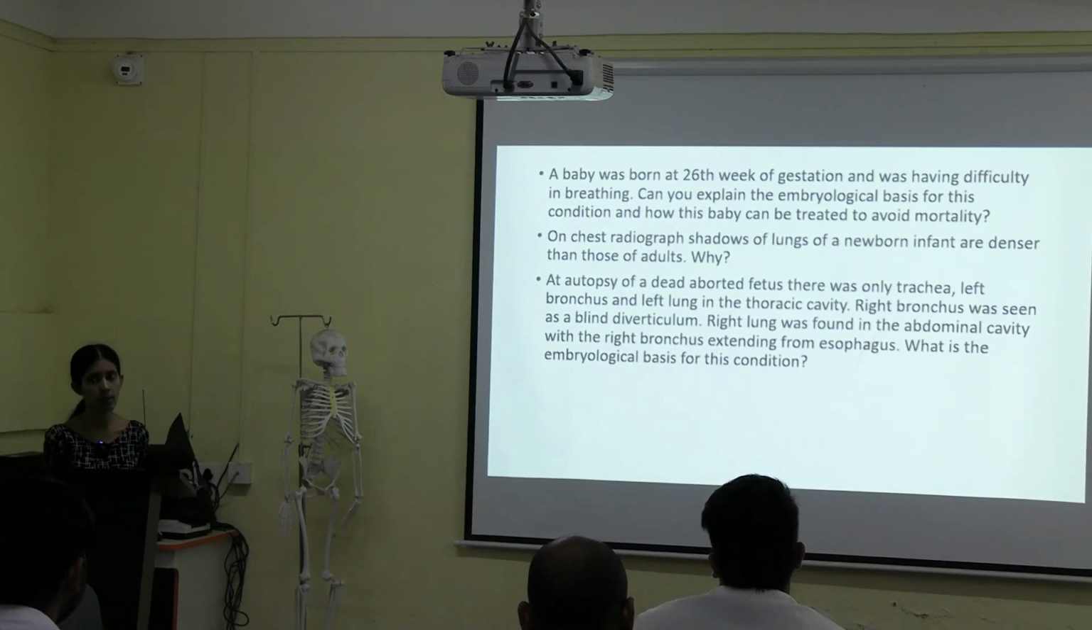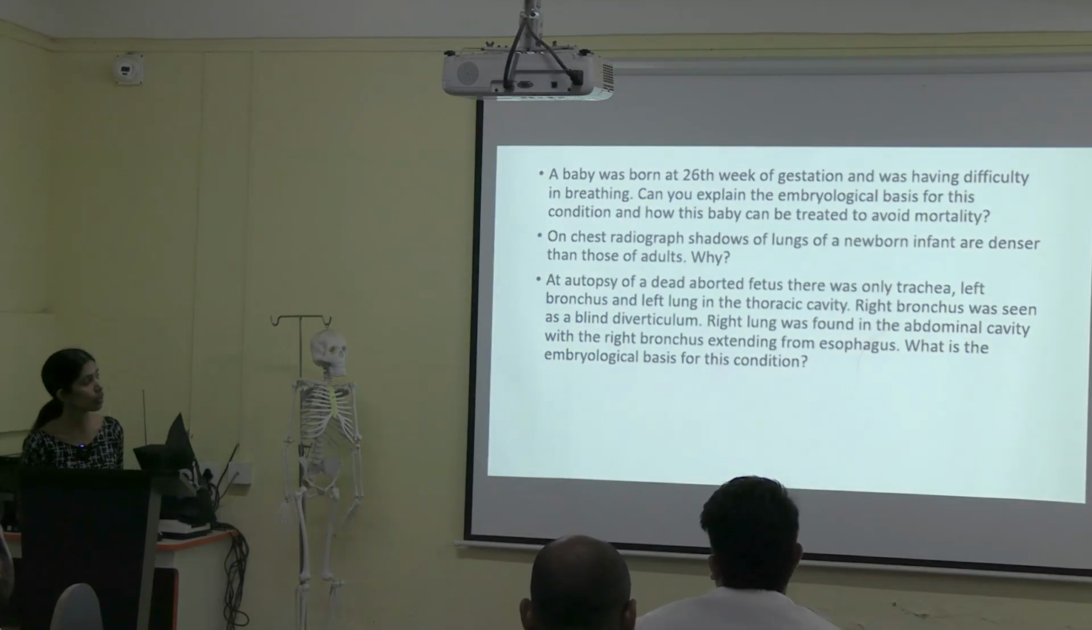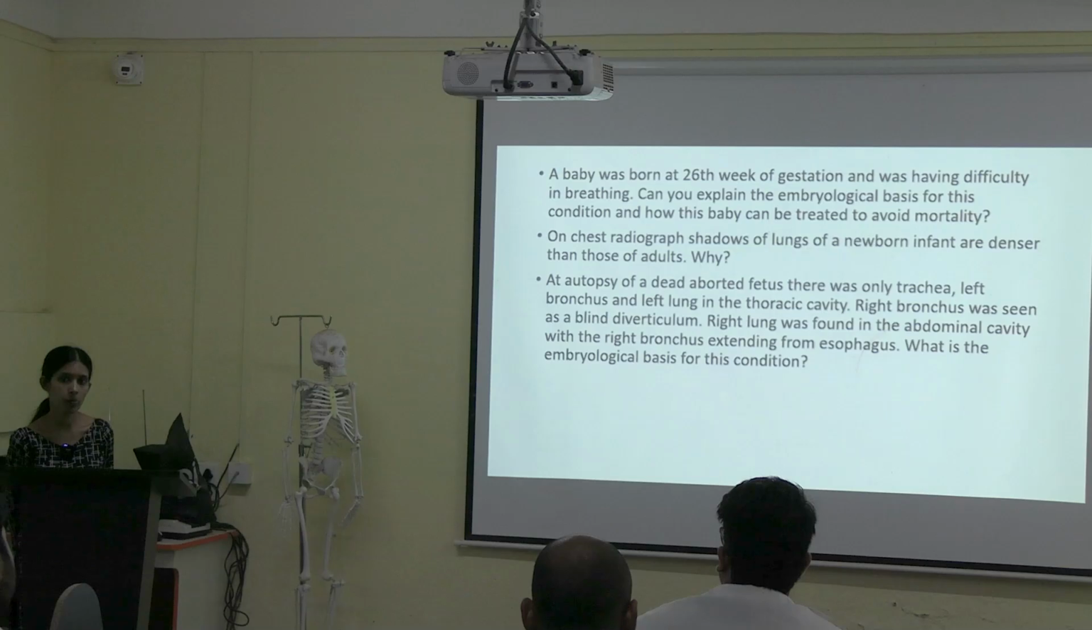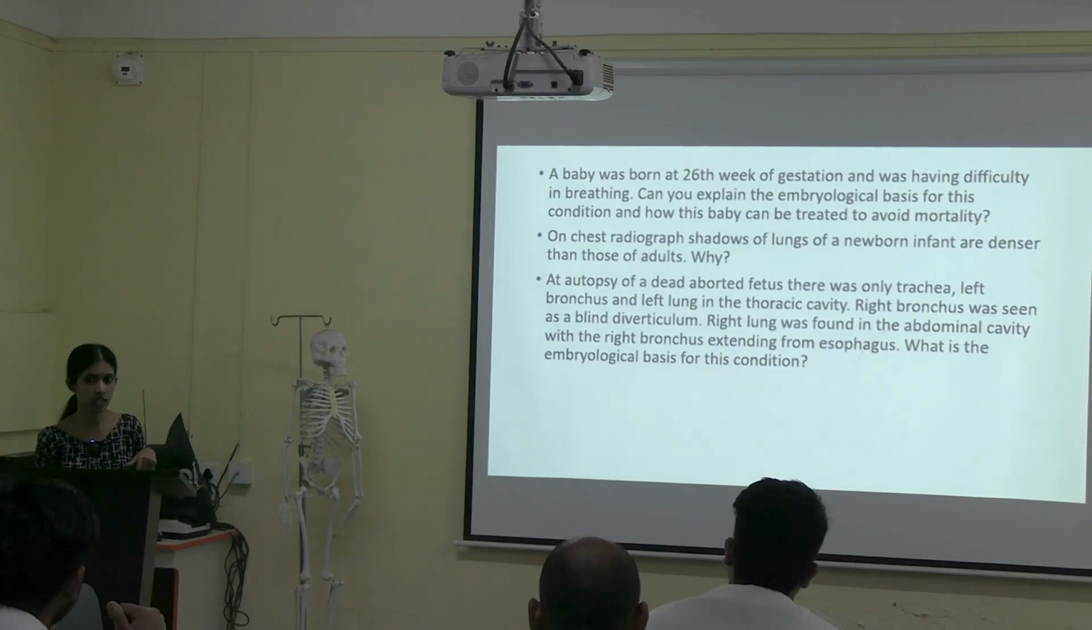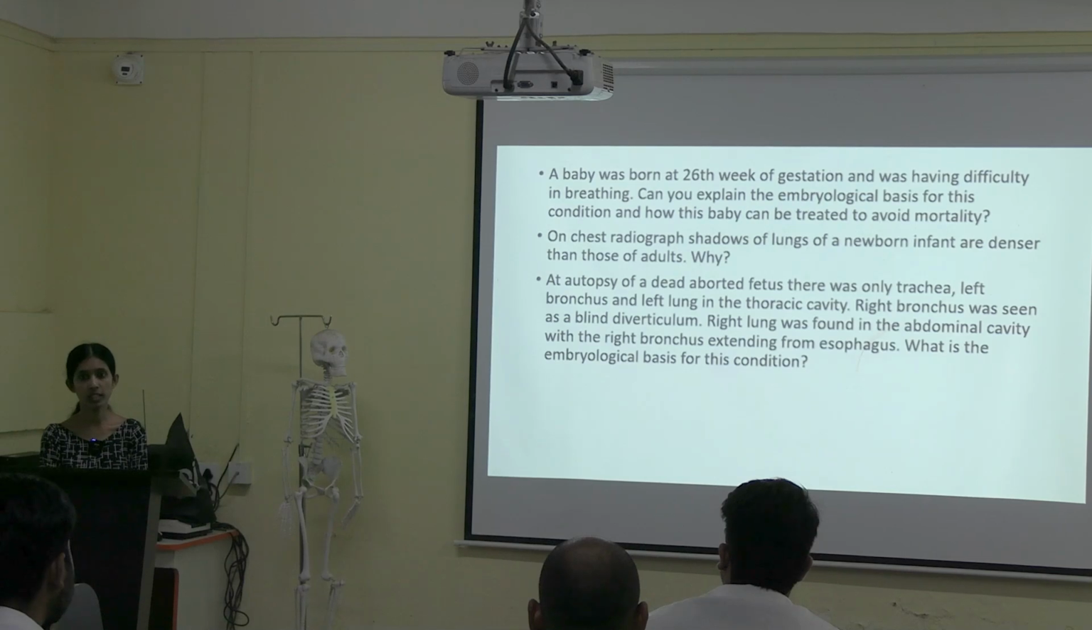Tell me what is happening in the second question. They are telling the lungs of a newborn baby are denser than those of adults. What do you mean by denser? So in adults we have less density and in infants there is more density. Okay, fine. Any other answers? Is that a normal condition or is it any anomaly? Normal condition only. Okay, fine.